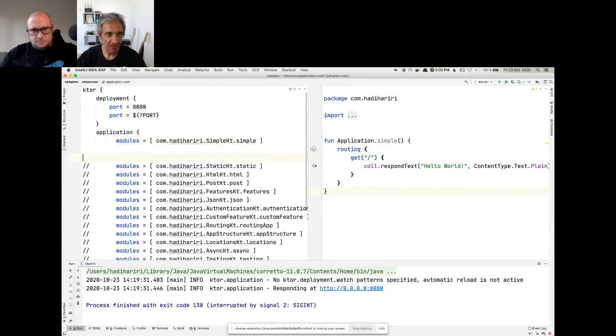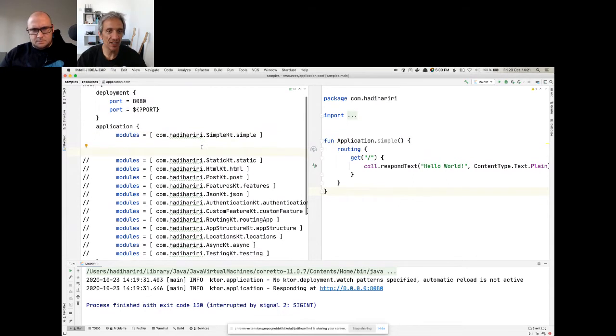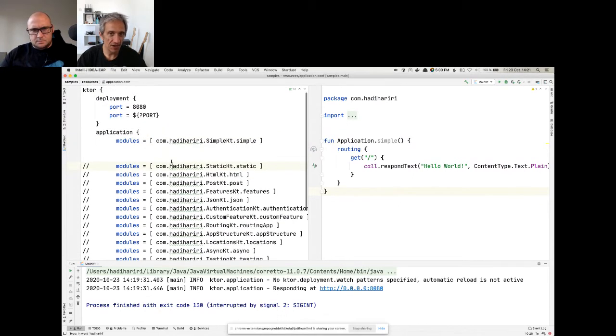But for me, I'm just going to be loading a single module per demo because we're going to be focusing on that specific code. So now that I've got this, I've got my module, which is the simple over here. So you can see that it's using the Kotlin notation of the simple KT referring to the file, and then the application function, which is simple, that is defining my module.